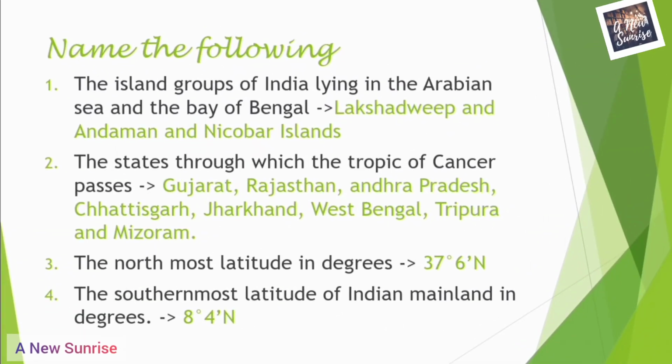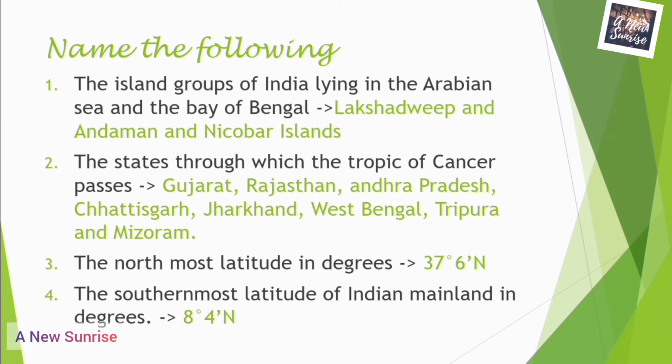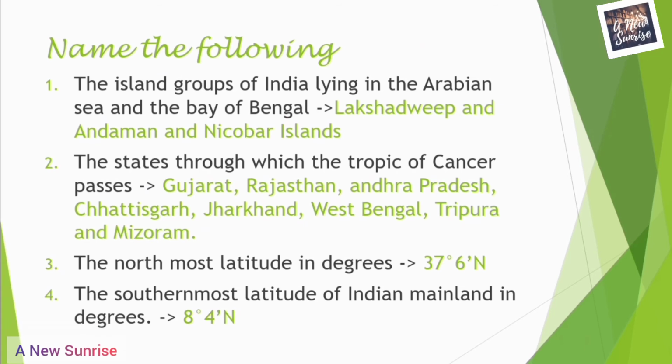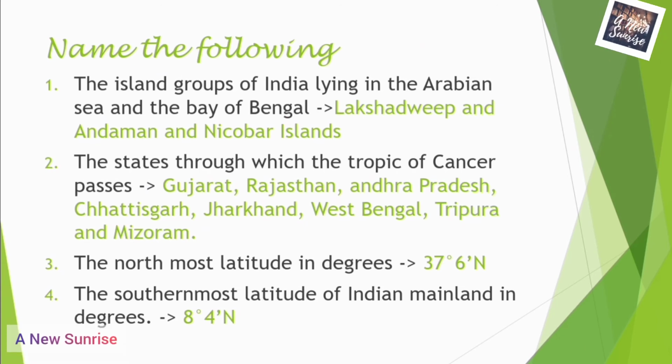Now, let us proceed to one more question, that is, name the following. First is, the island groups of India lying in the Arabian Sea and the Bay of Bengal. So there are two island groups of India. One lies in the Arabian Sea and the other in the Bay of Bengal. In the Arabian Sea there is Lakshadweep, and in the Bay of Bengal there are the Andaman and the Nicobar Islands. The states through which the Tropic of Cancer passes are: this we have to always learn.